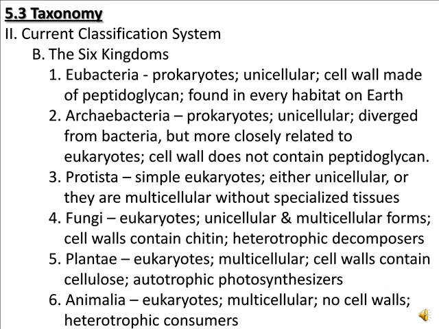The third kingdom is Protista, and these are simple eukaryotes. Remember that eukaryotes are cells that possess a nucleus. Now, the kingdom Protista is somewhat interesting because it includes a wide variety of different organisms. A protist could be either unicellular or multicellular, meaning they're made up of several cells in one organism. They're basically just considered to be a mix of many different organisms that haven't found a proper kingdom yet.